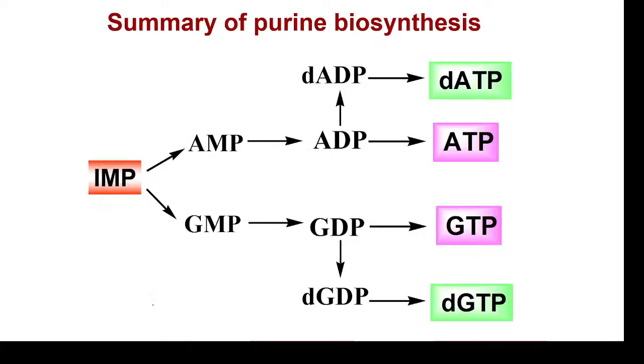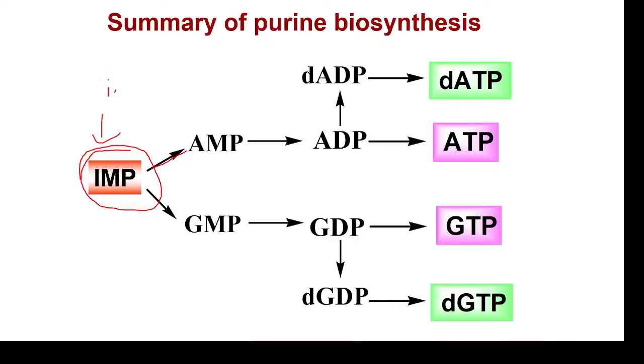Okay, so the summary of purine and pyrimidine biosynthesis is, in purine biosynthesis, the first molecule that is formed is IMP, inosine monophosphate. This requires how many steps?